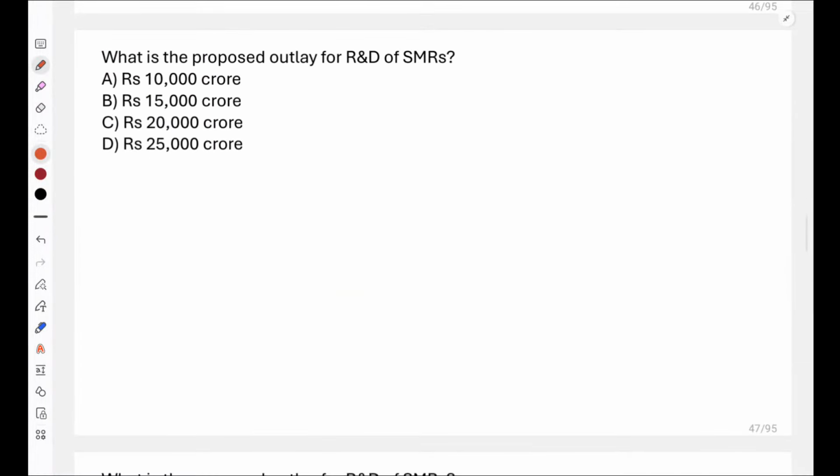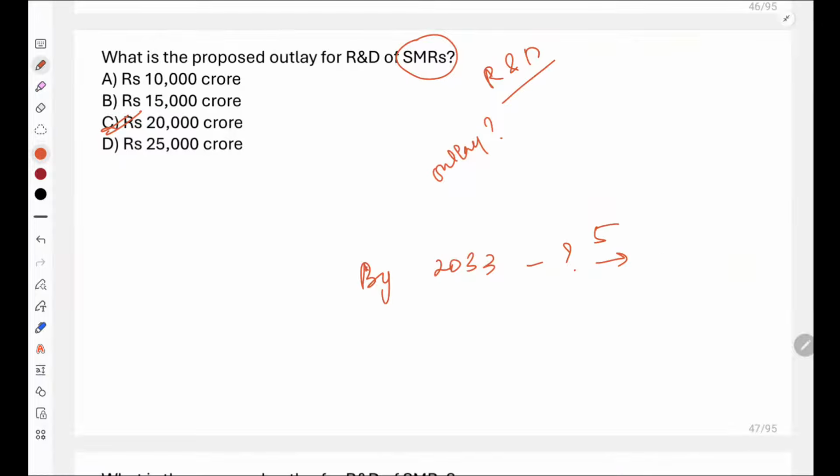Now, what is the proposed outlay for research and development of small and modular reactors? Small and modular reactors के research and development के लिए what is the outlay? Also tell me, हमें small modular reactors बनाने हैं. How many small modular reactors are to be made by 2033? Yes, very good everyone. So the proposed outlay is 20,000 crore and 5 small modular reactors are to be made by